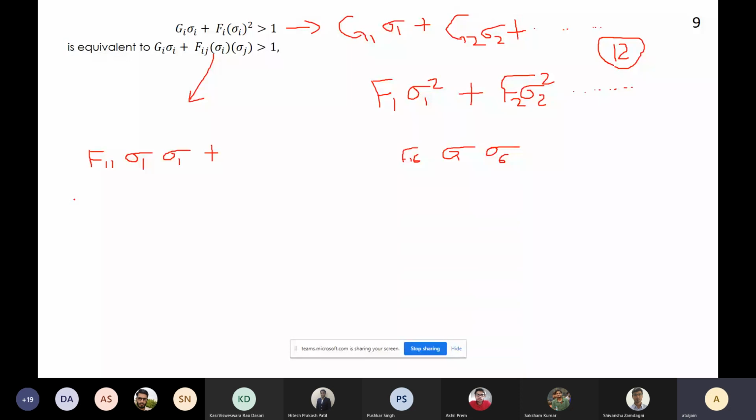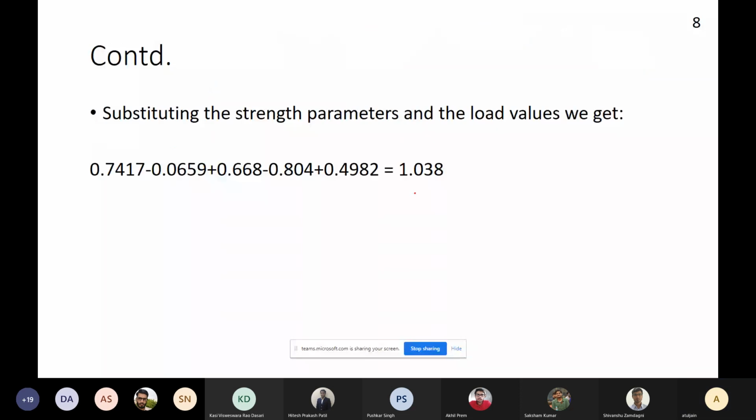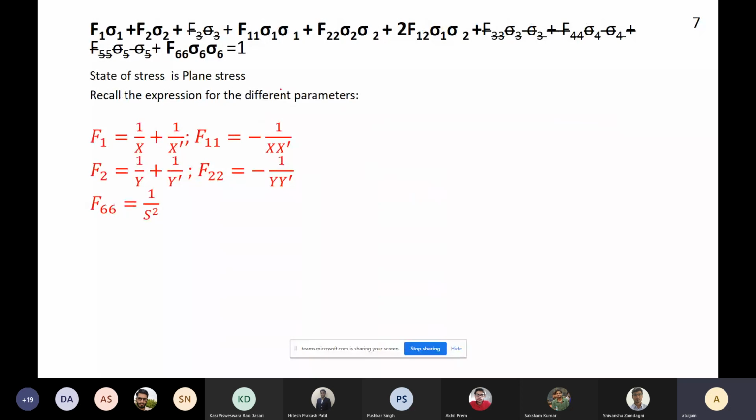But we have found out that most of the terms are 0. Yes, like F16 was 0 because shear stress cannot vary in sign. Because this normal stress can vary plus minus, we are saying shear stress cannot vary based on that logic, etc. Ultimately, what is left? Ultimately, we have this equation that is left. Correct? Yes, sir. Copy this.